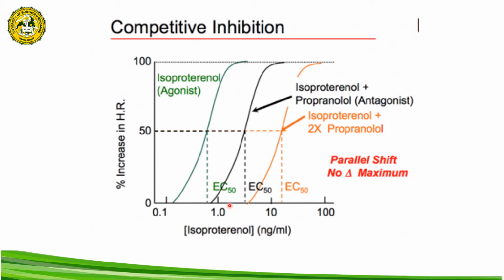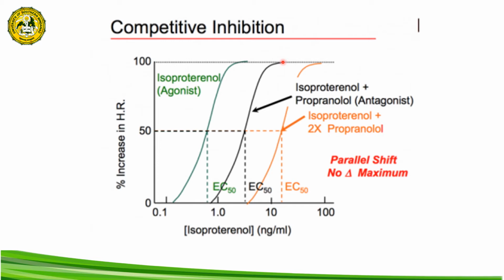We also have here the dose response curve of isoproterenol in the presence of propanolol. Propanolol is considered to be a competitive antagonist. When we administer propanolol together with the isoproterenol, the efficacy of the agonist drug is unchanged.